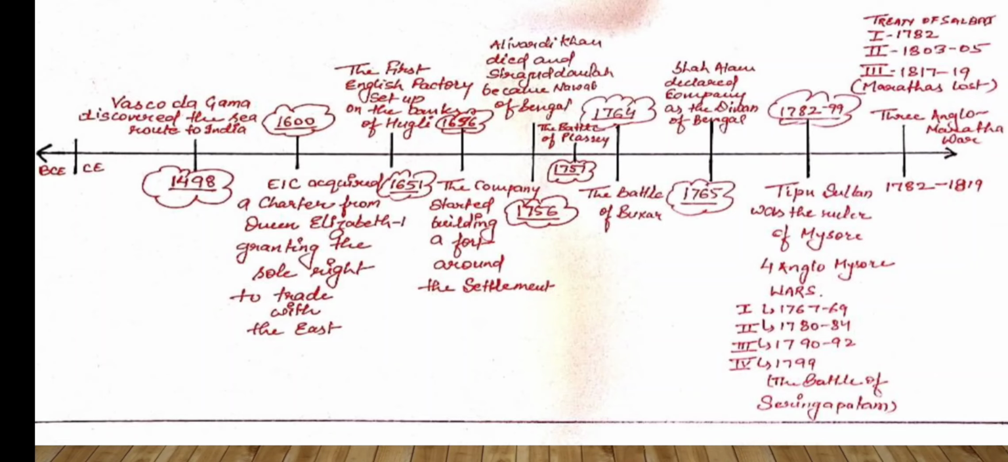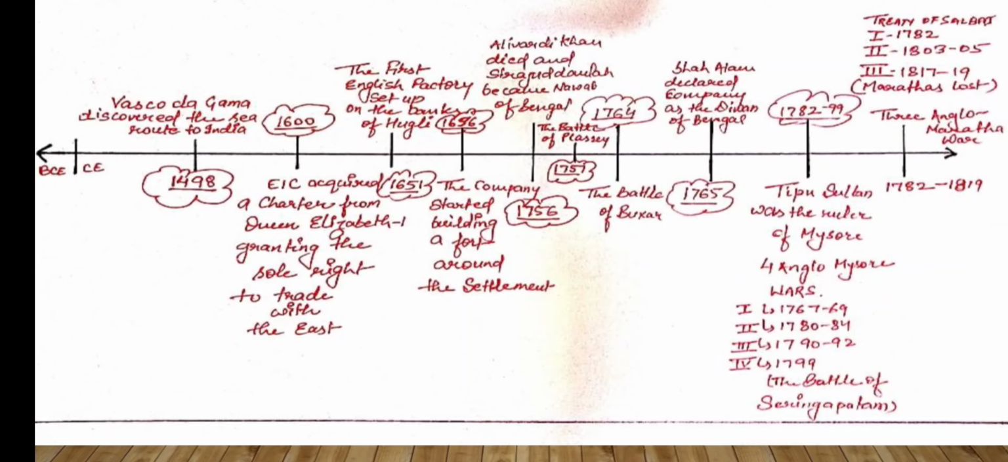Ali Vardi Khan died, and Sirajuddaulah became Nawab of Bengal in 1756. And you should know who was the founder of Bengal as a kingdom. It was Murshid Quli Khan. It will be more surprising to know that Murshid Quli Khan was not actually a Muslim by birth. He was converted from a Brahmin to Muslim. His real name was Surya Narayan Mishra. So it was an interesting fact.